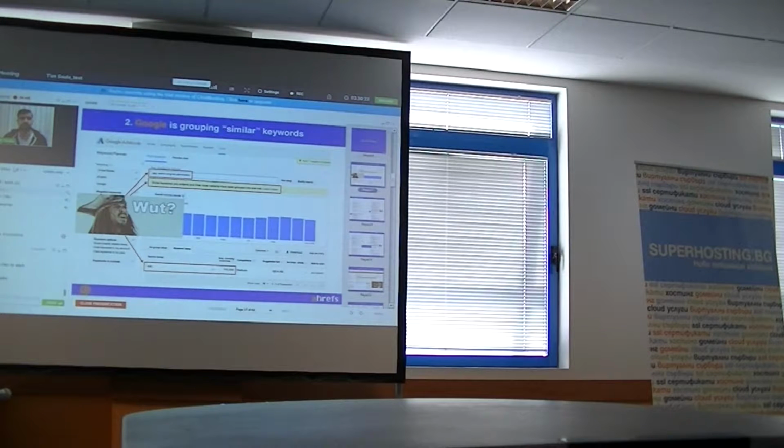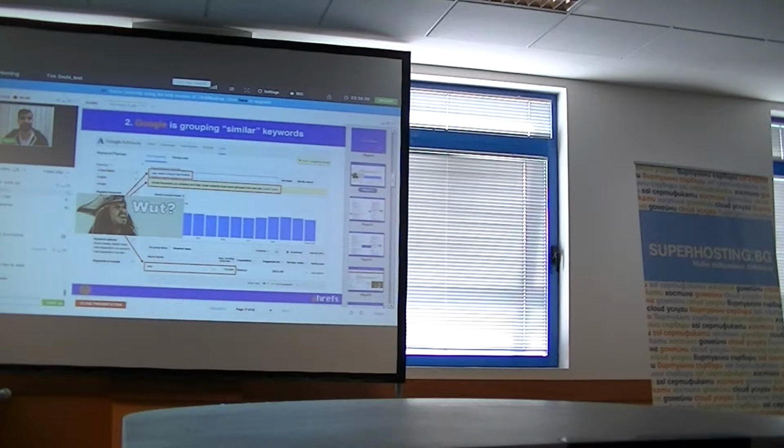The next issue with Google Keyword Planner, that, like I said, is the most popular tool for keyword search, is that they are grouping similar keywords. So on my screenshot, you can see that I used two seed keywords. One is SEO, and the other is search engine optimization.